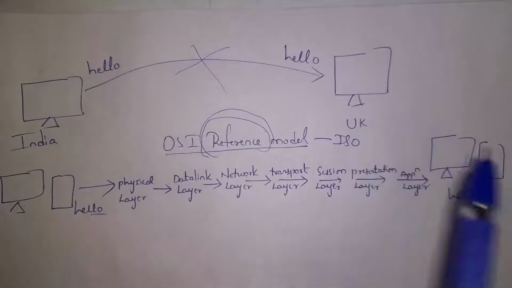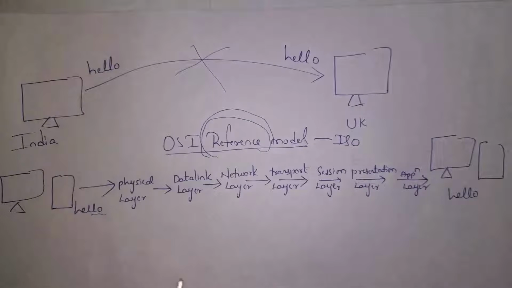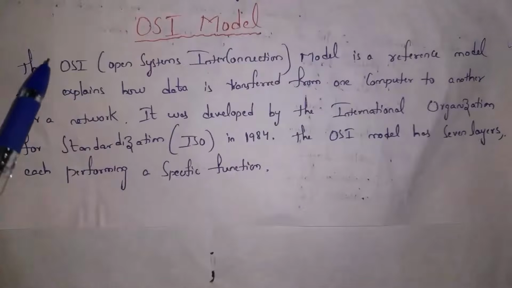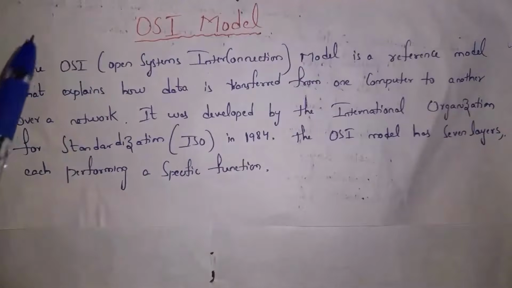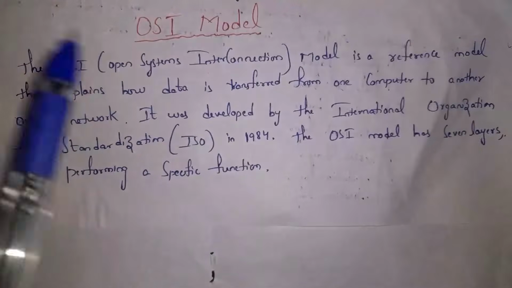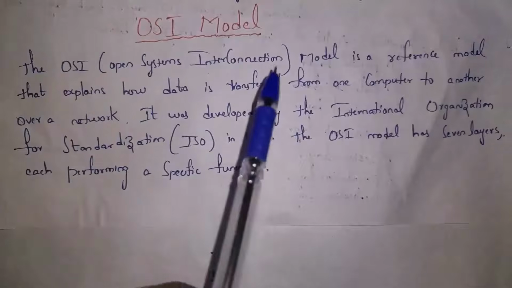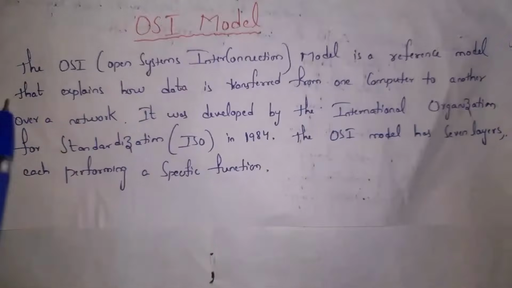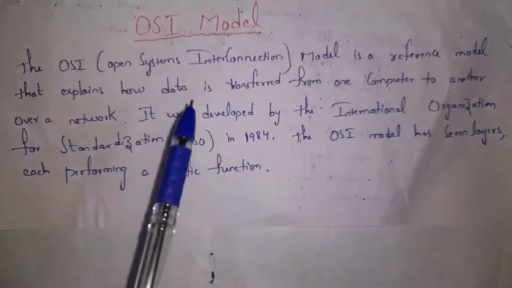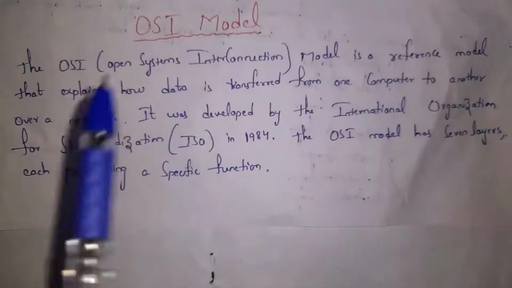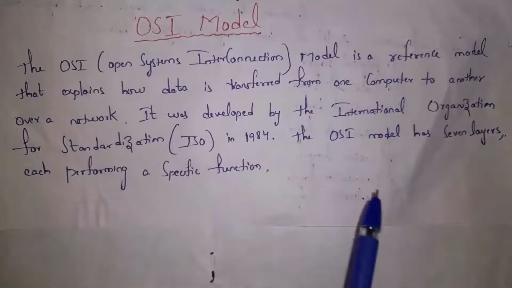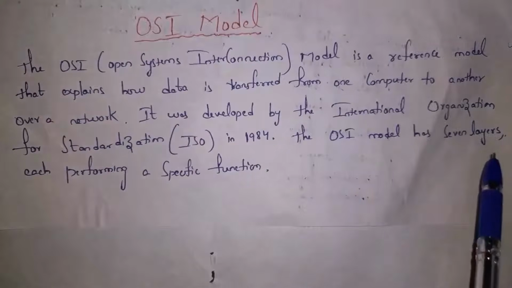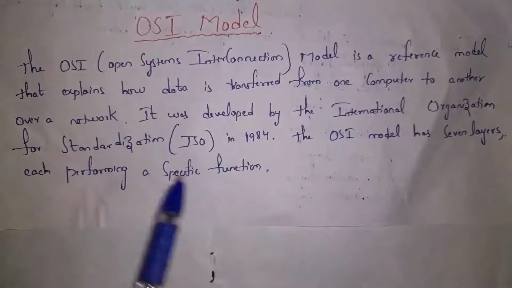Shortly we call it as ISO. So OSI model was developed by ISO in the year 1984. That's OSI, where OSI stands for Open Systems Interconnection. OSI model is a reference model that explains how data is transferred from one computer to another computer over a network. It was developed by International Organization for Standardization. Shortly we call it as ISO in the year 1984. The OSI model has 7 layers. Each layer will perform specific function.